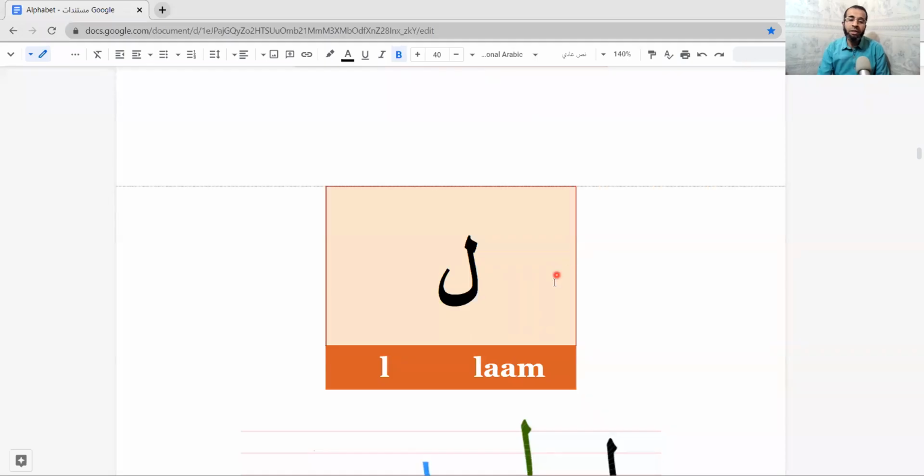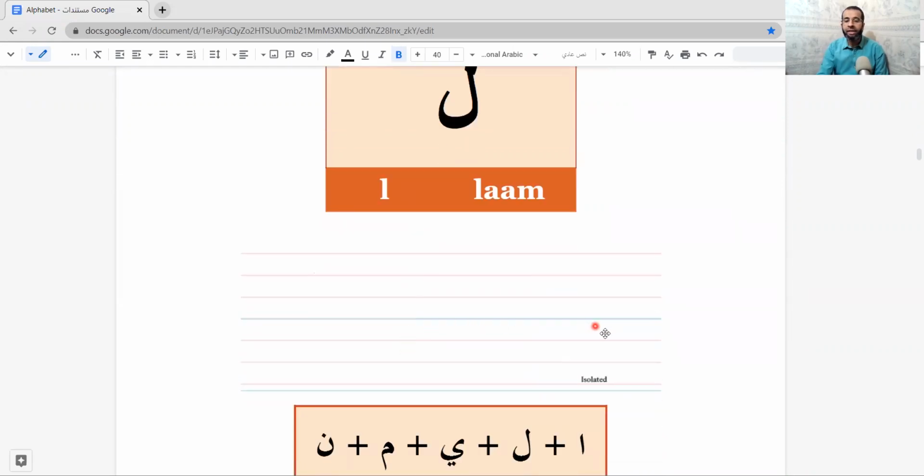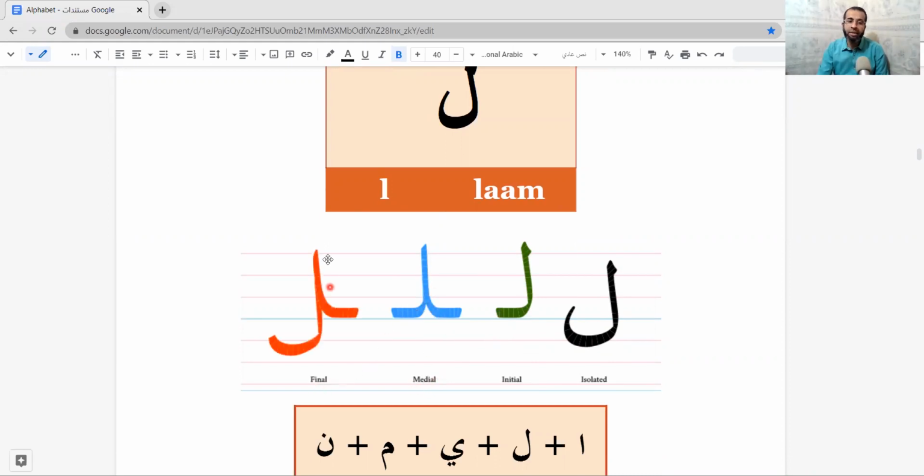Now we have a new letter. It's lam, lam. And its sound is la, la. It's written like this when it is isolated, when it is the first letter like this, in the middle, it's like this, and when it is a final letter, like this.